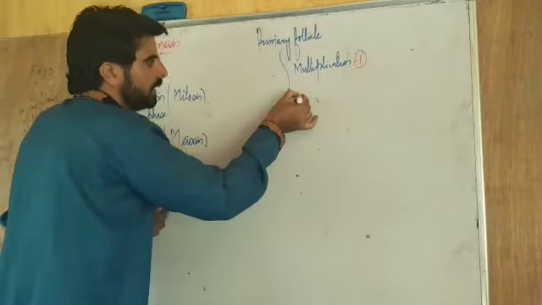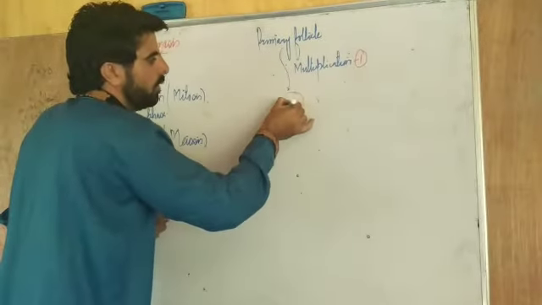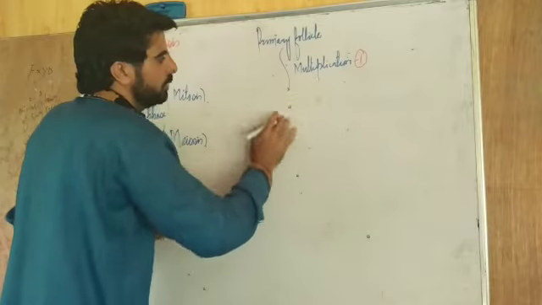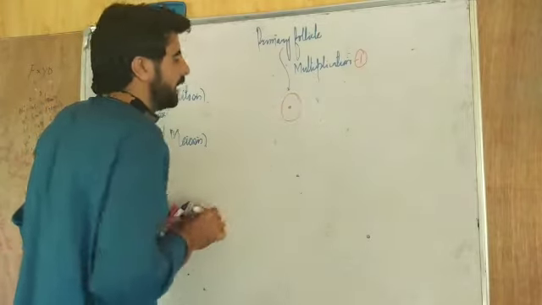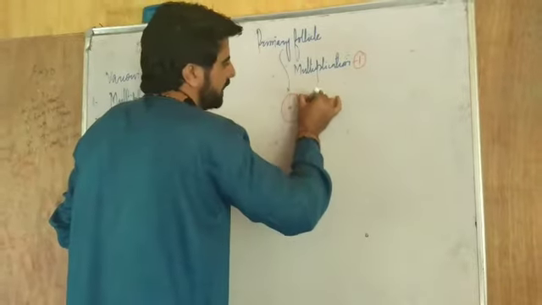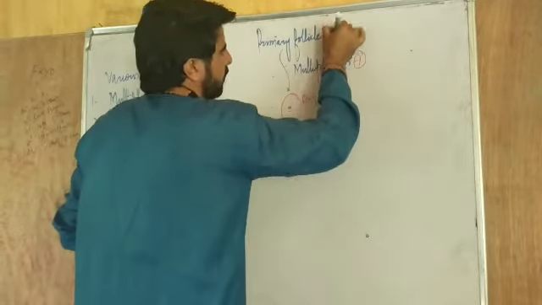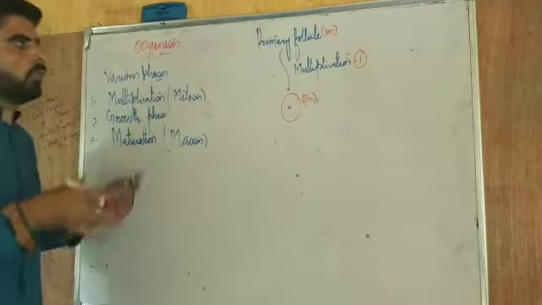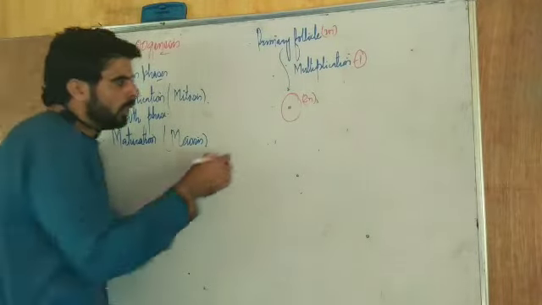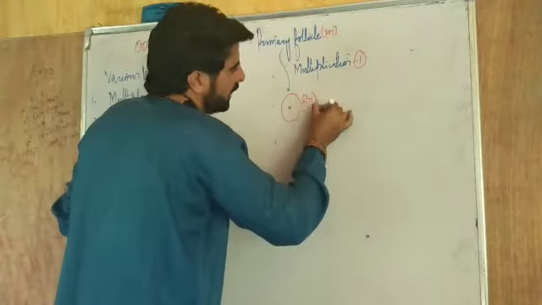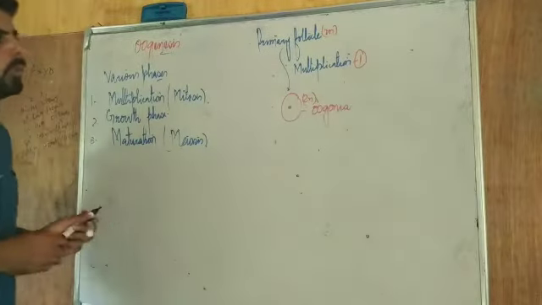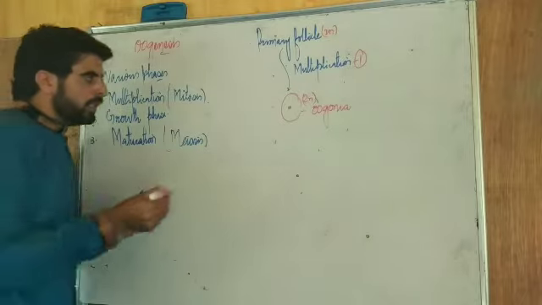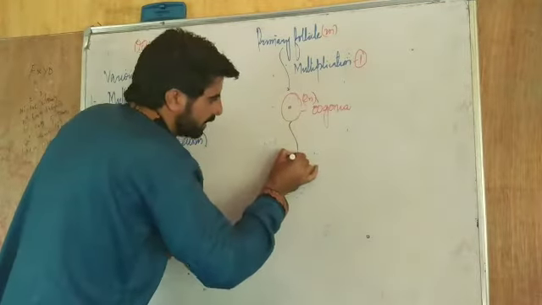So if we take the one cell here, say this is a cell which gets formed here. This is also a diploid cell, because the primary follicle here is also diploid. Now it's also a diploid cell which gets formed by mitosis. Now we can call this cell oogonia. This is an oogonia. Now this oogonia goes into the next phase, that is known as the growth phase.